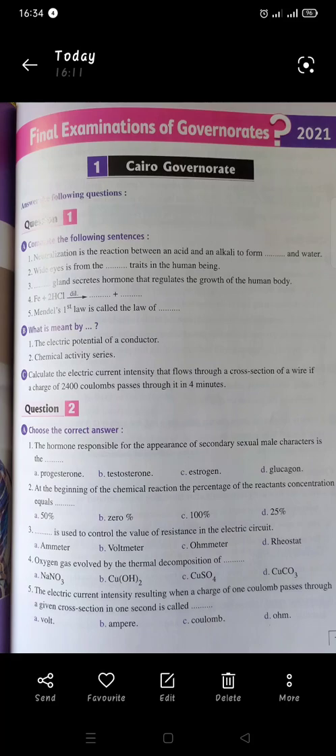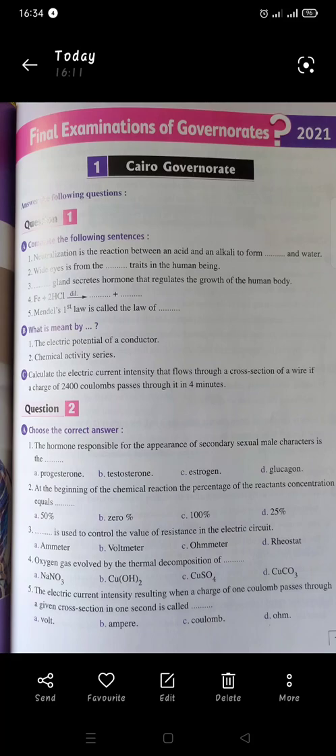Complete the following sentences. 1. Neutralization is the reaction between an acid and alkali to form what? Yes, to form salt and water. 2. The wide eyes is from which trait in the human being? Wide eyes is from dominant traits.